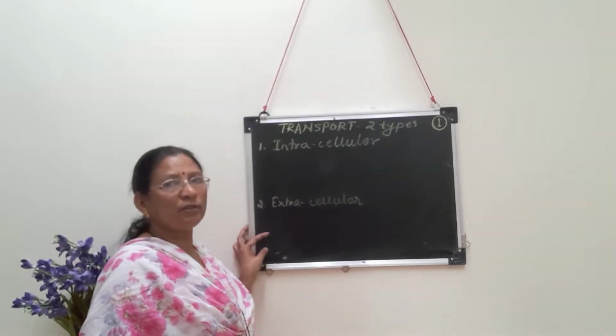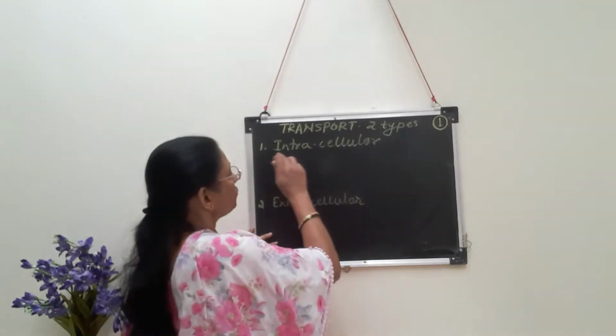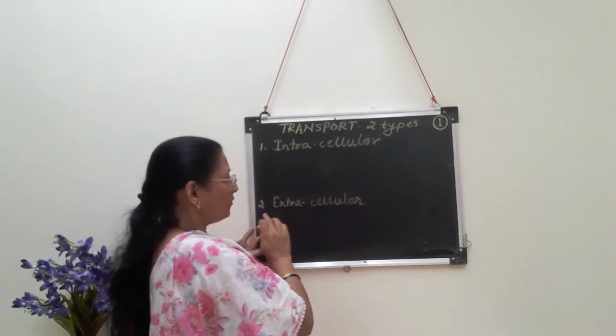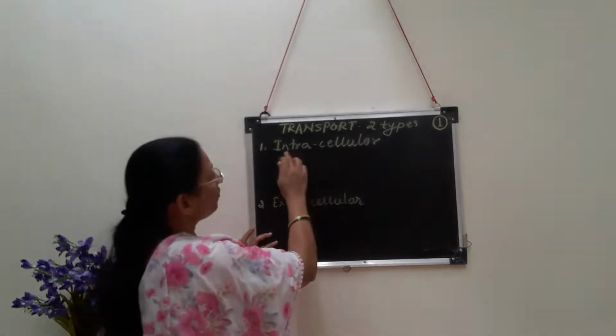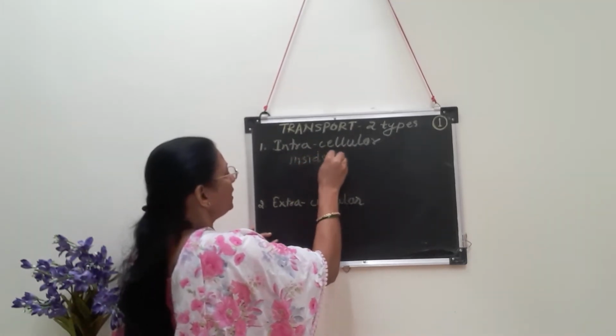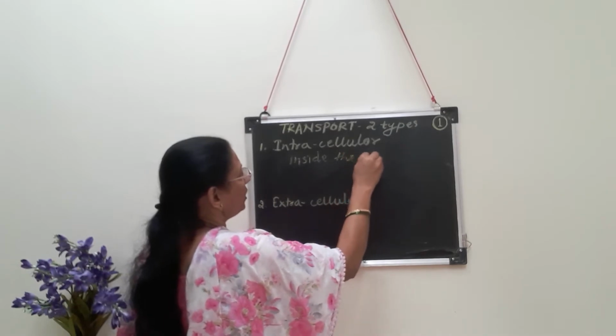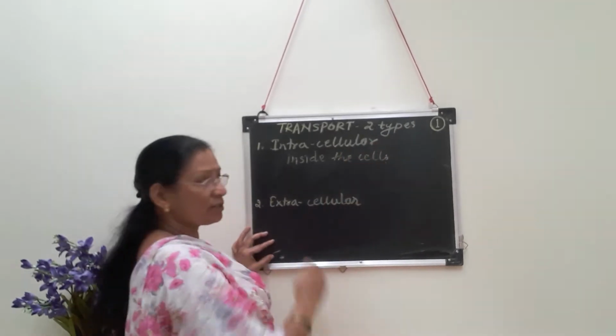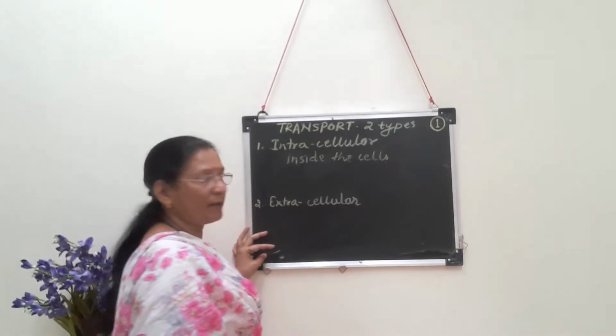So transportation is of two types. First one is intracellular, second one is extracellular. What's the meaning of intracellular? It is within the cell, or we can say inside the cells only. What's the meaning of extracellular? It is outside the cell.